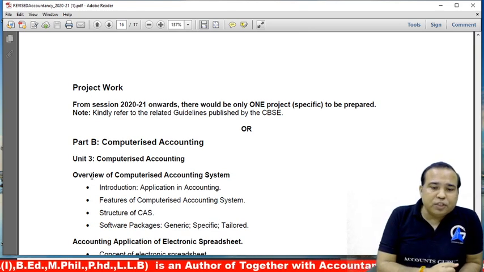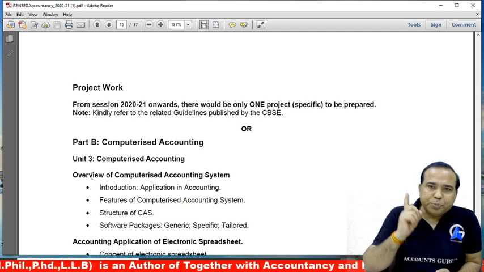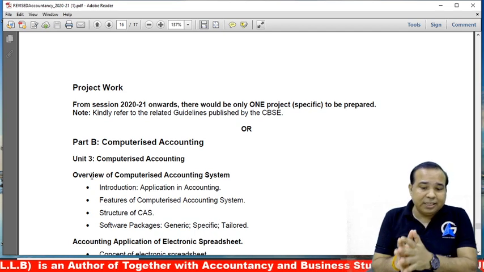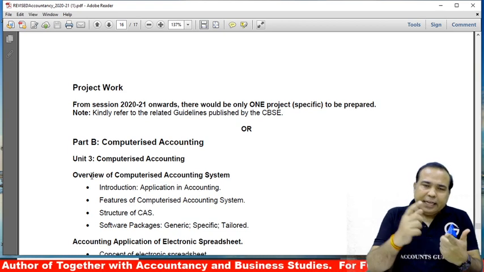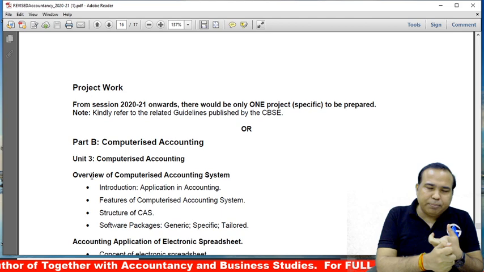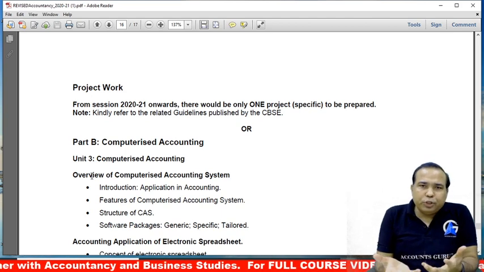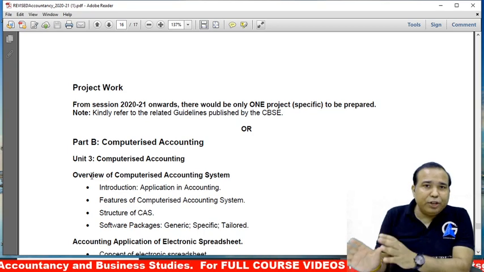That project work: out of those comprehensive and specific projects, the major change is that now you have to prepare only one specific project. What does it mean? Kindly refer to the guidelines issued by the CBSE. It means no comprehensive and only one specific. What specific? Either you can prepare the segment reporting, or a project on the cash flow statement, analysis of the cash flow, or any project which the CBSE guidelines have given. You can prepare that.